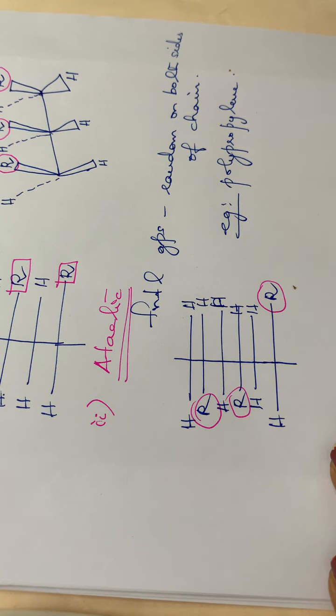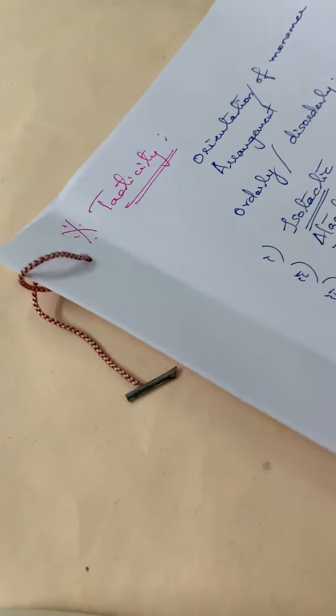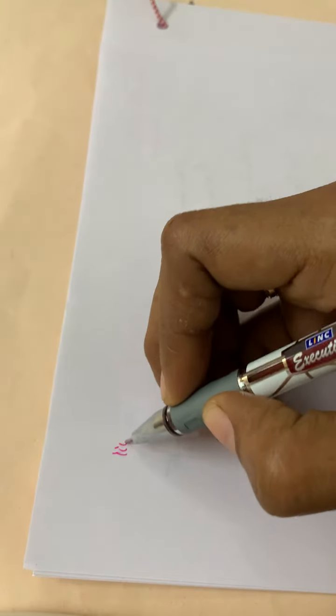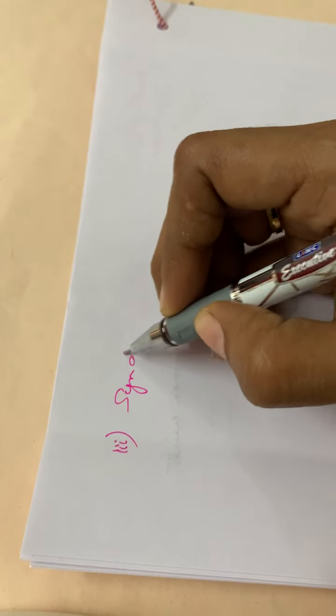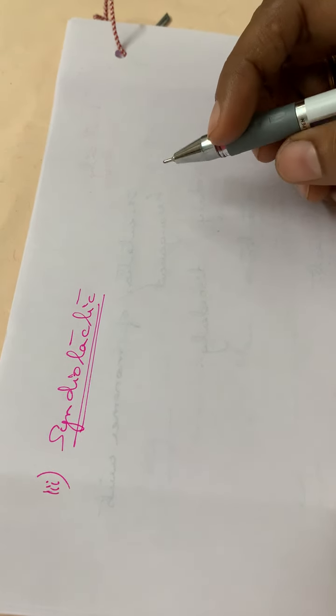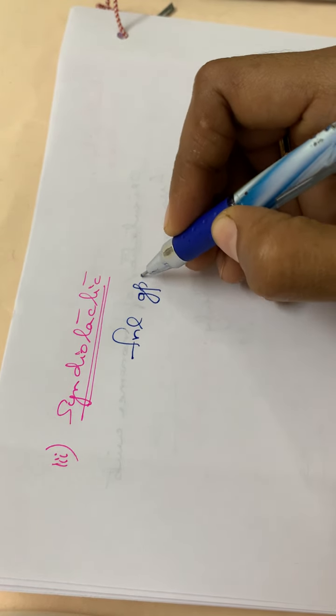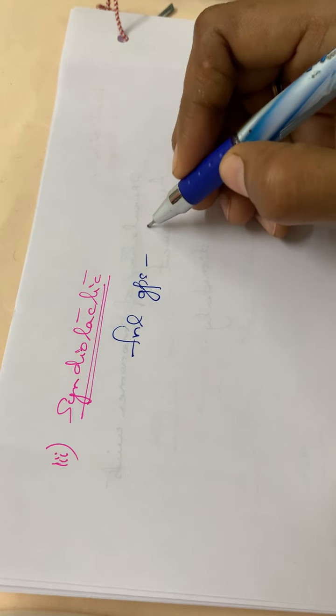Then the next one, the third category, that is the syndiotactic polymer. Third one, syndiotactic polymer. See, here the functional groups are arranged in an alternating fashion.